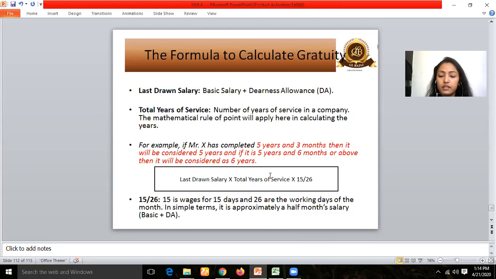So this is the whole concept and reasoning behind this calculation of gratuity, which we'll be doing in the Excel sheet now. I just wanted to make this 26 days part clear, because many times students get confused, and once they join an organization, they argue: why don't we consider 30 days, if employees are being paid a full month's salary, then 30 or 31 days should be taken into consideration for calculating 1 day salary. So 26 should be taken as the base.